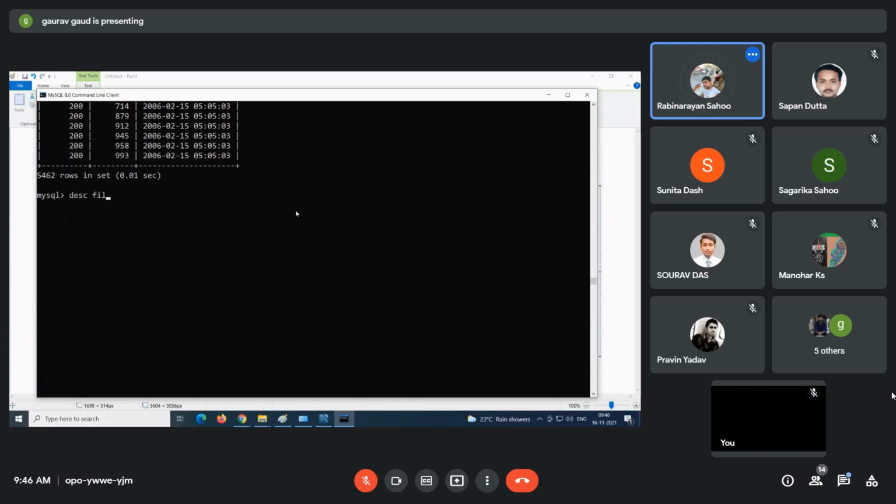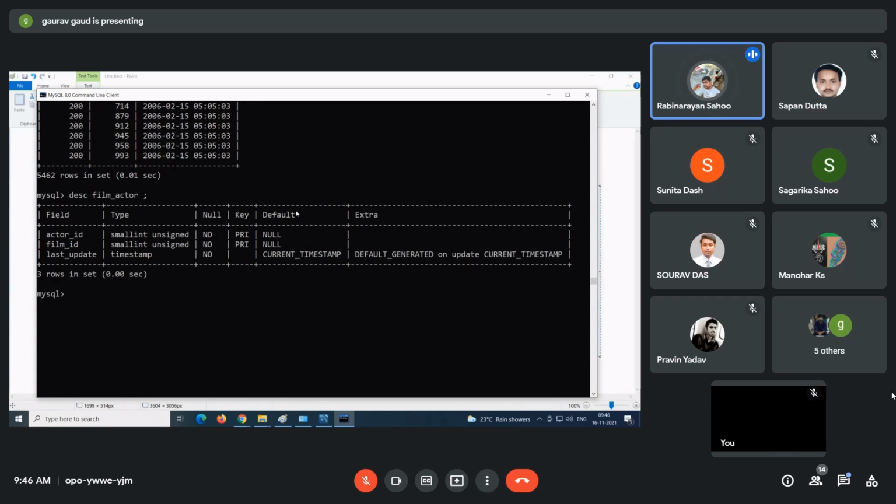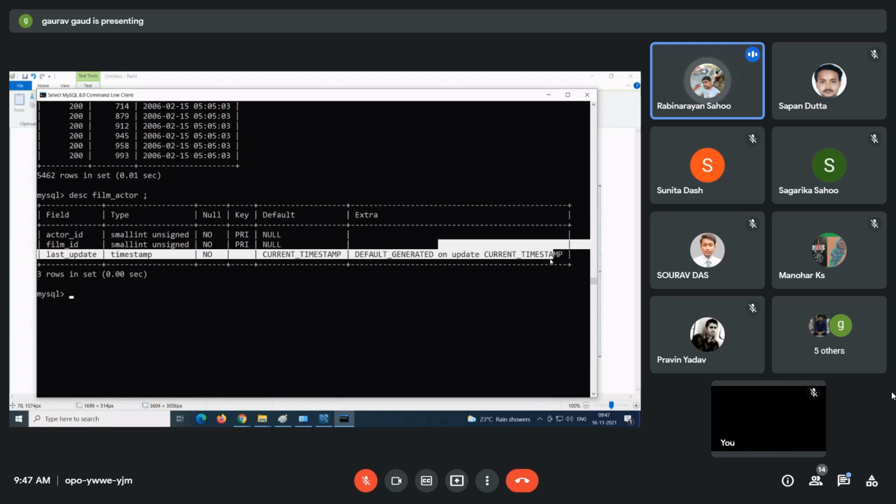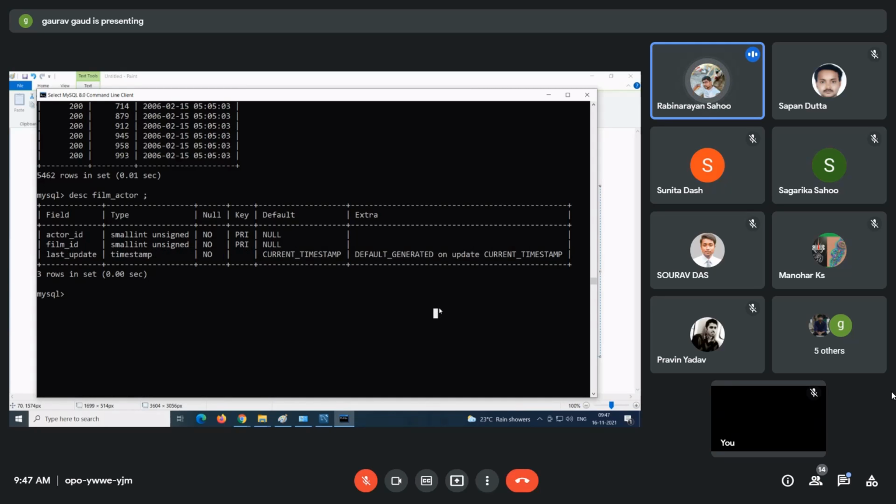So describe film_actor. See, are you getting it? What fields are there? Actor ID, film ID, last update. Actor ID is a small integer, last update is a timestamp and not nullable. Actor ID and film ID form the primary key, and the default value is the current timestamp. Guys, any confusion up to this? So these are all the descriptions we will get.